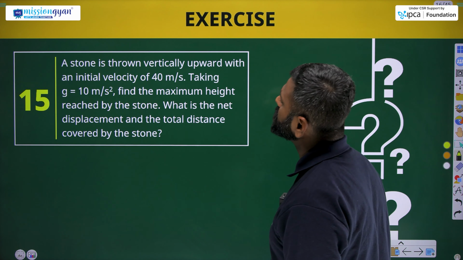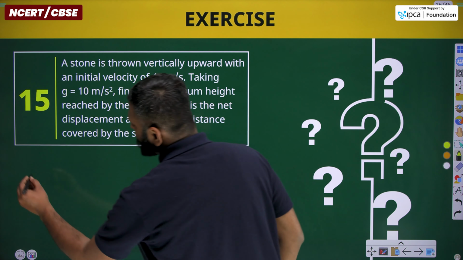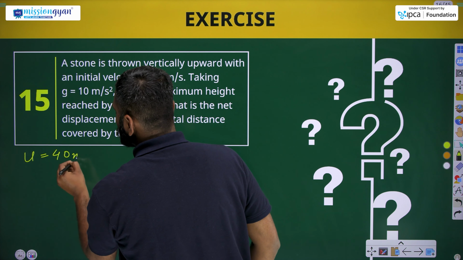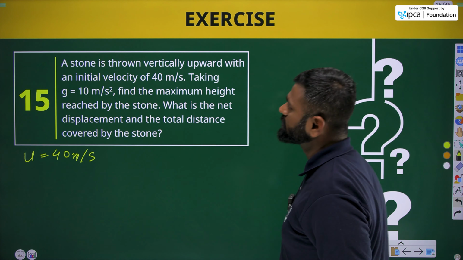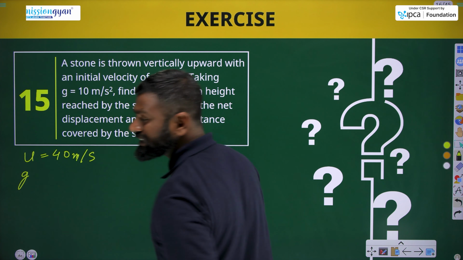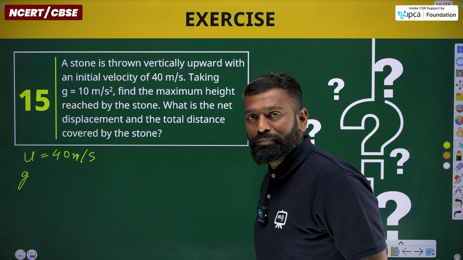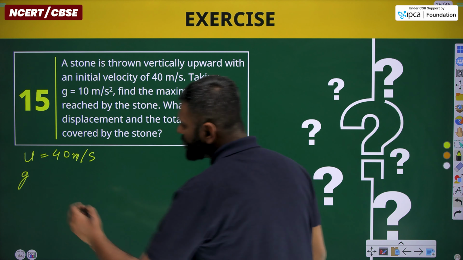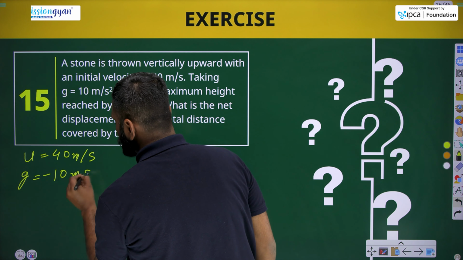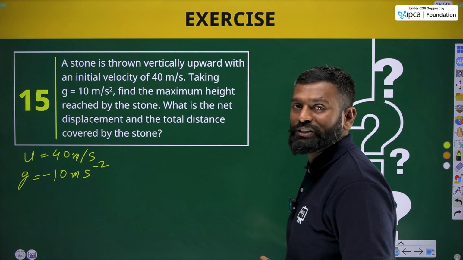A stone is thrown vertically upward with an initial velocity of 40 meter per second. Now here u is given as 40 meter per second. Taking g, the value is given as 10 meter per second square, but as the ball is rising upward, the value of g will be minus 10 meter per second square. Now find the maximum height reached by the stone.